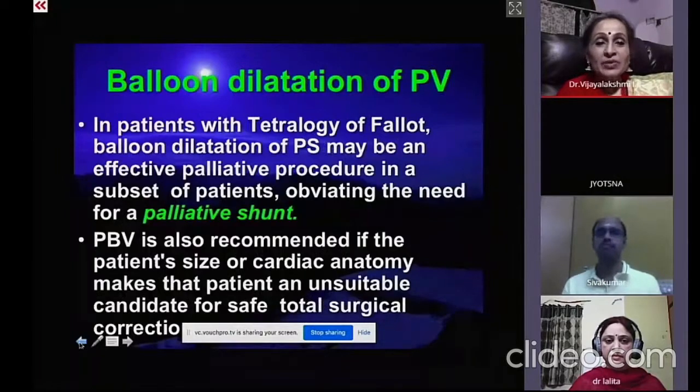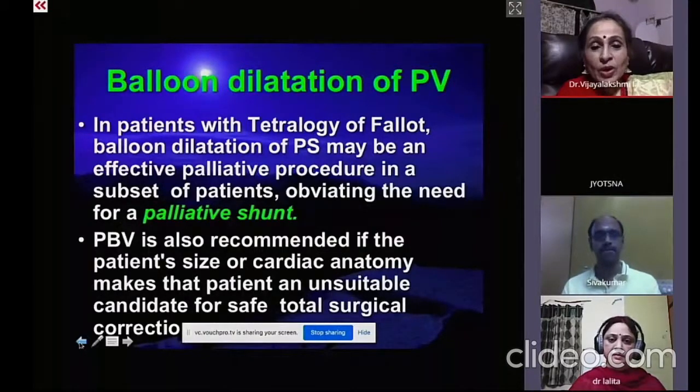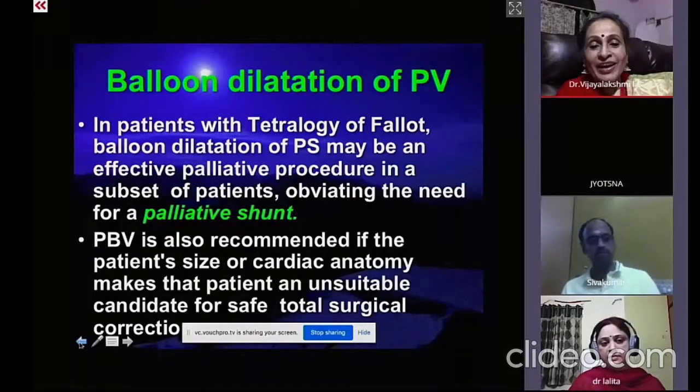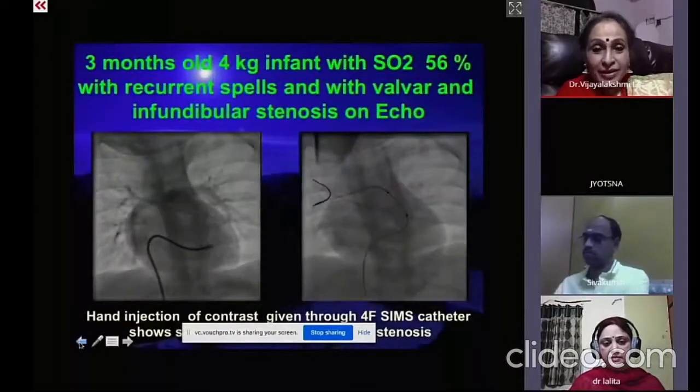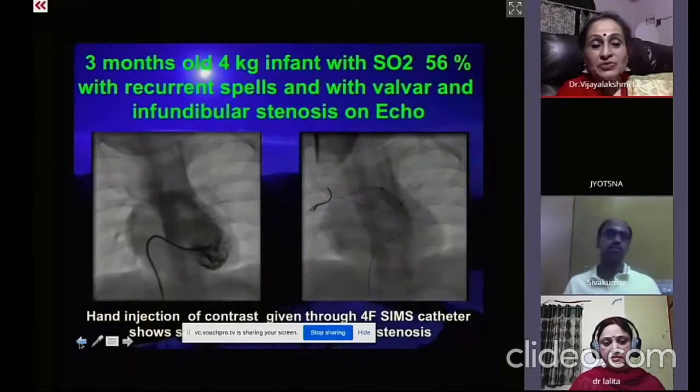Now we'll start with the simple balloon dilatation. In patients with tetralogy of Fallot, there is a subset of patients who also have associated valvar stenosis, about 25%, especially in the severe form of tetralogy. Here balloon valvuloplasty is also recommended if the patient's size or the cardiac anatomy makes the patient unsuitable for any surgical intervention. In fact, even a BT shunt has a very high mortality compared to balloon dilatation, which is very, very easy.